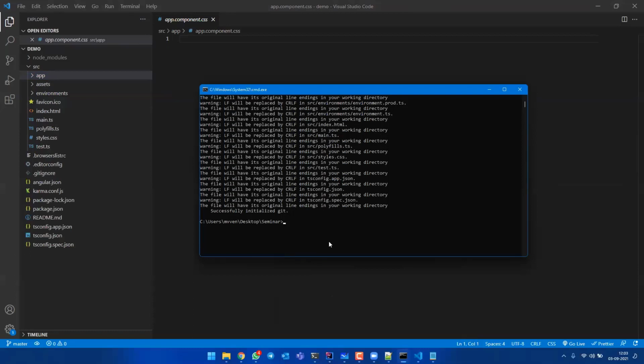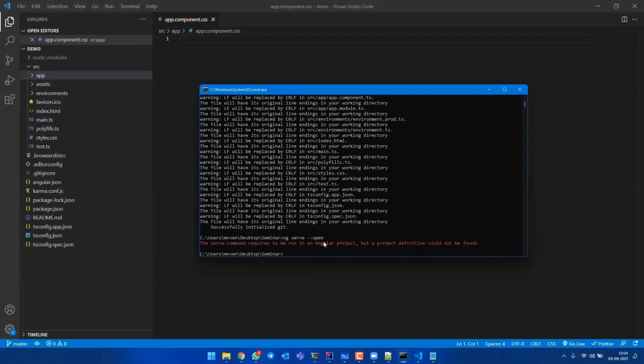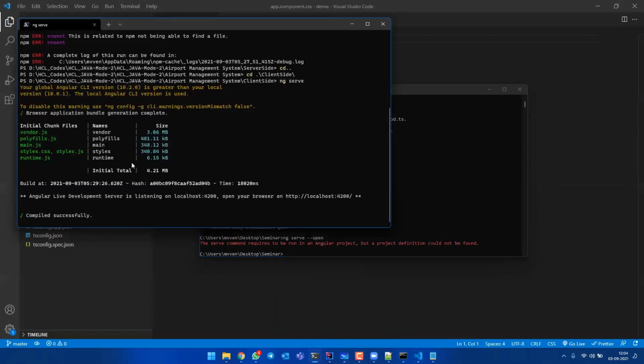To run the Angular application, you can use ng serve --open. Since now an error will come to me, because I'm already running an Angular port here. To show you a bigger, high-end project, I'm running this in the backend.